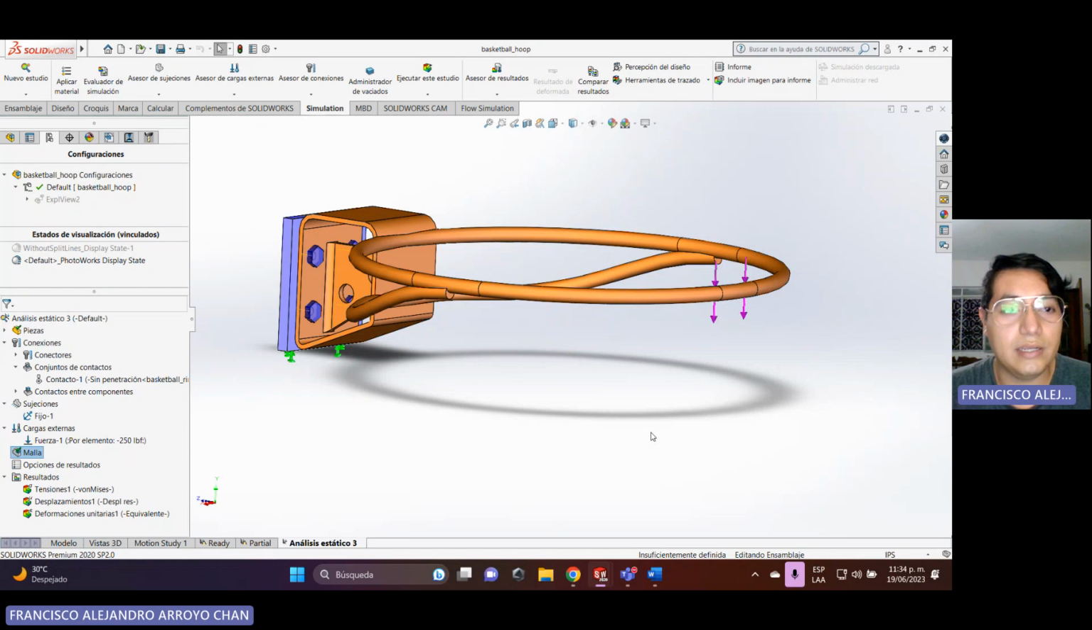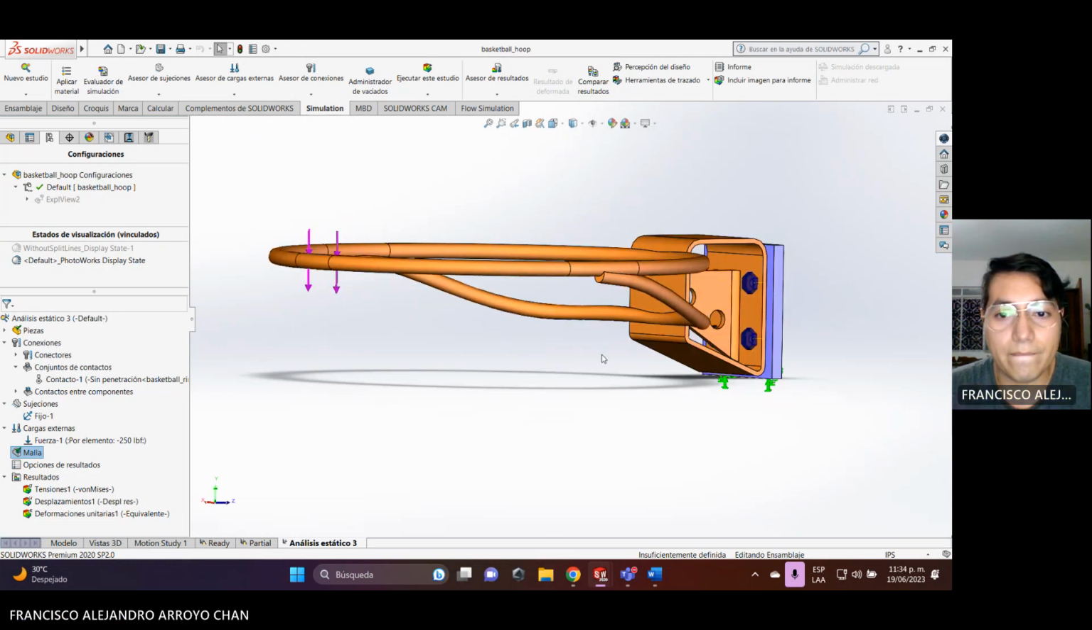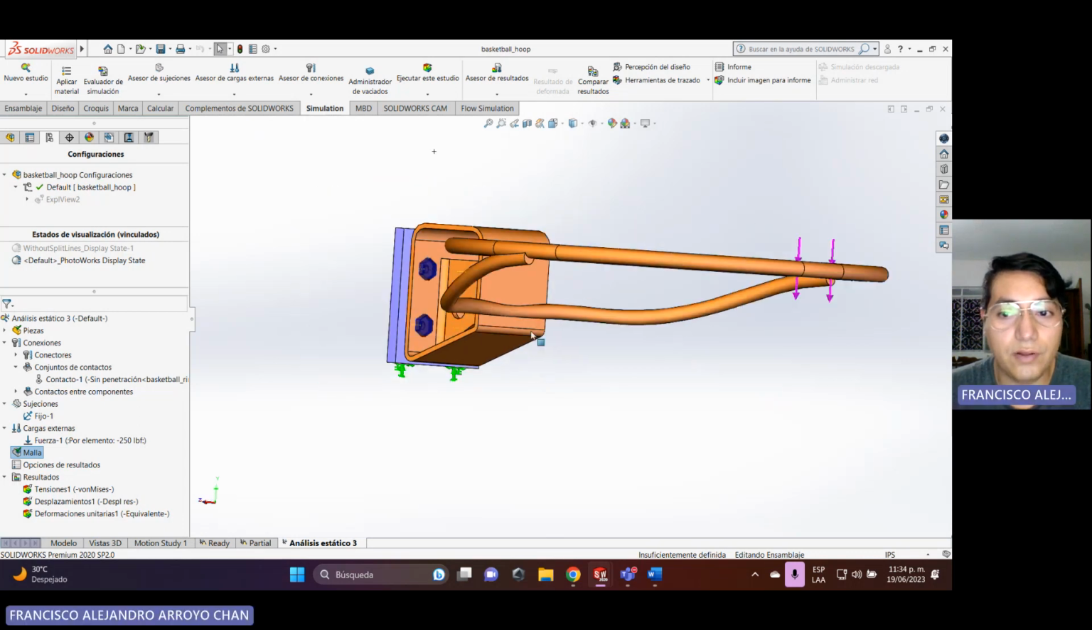Today I want to explain the SolidWorks tutorial: the analysis of a basketball ring. This is the one. First of all, we need to make the bolts.